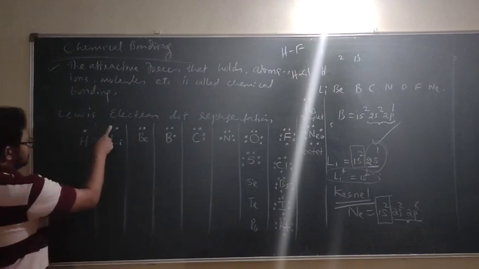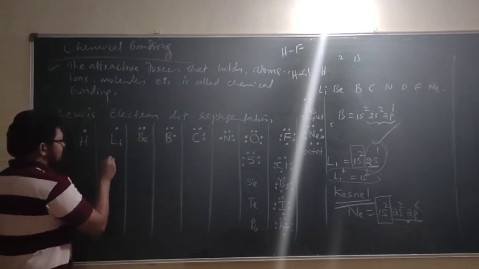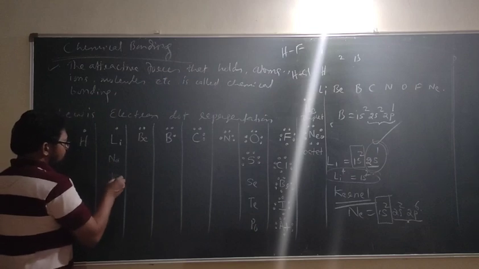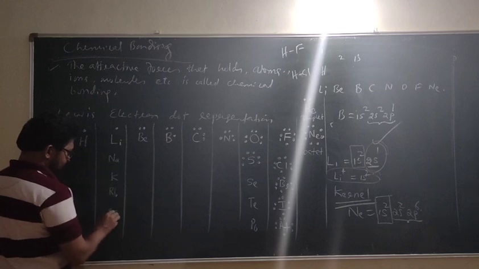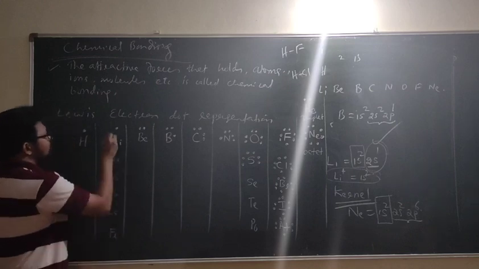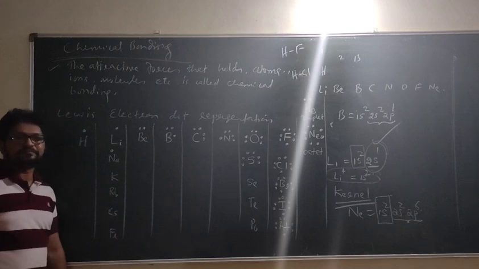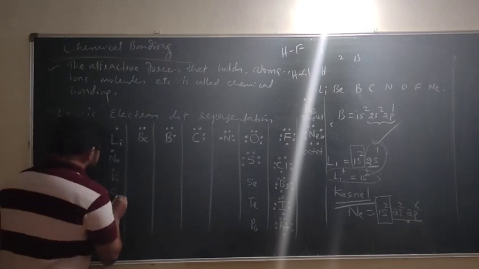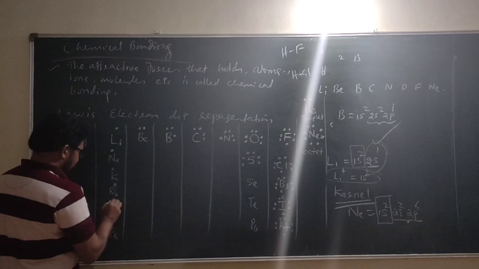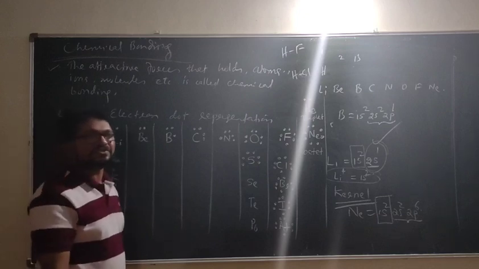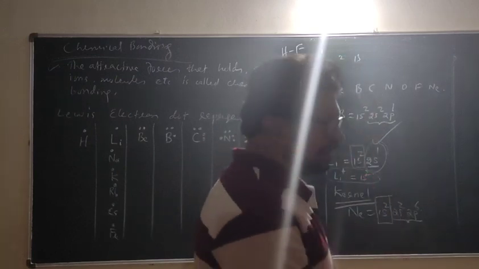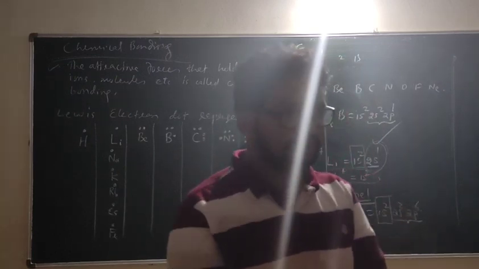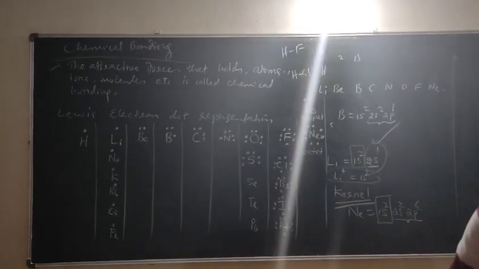Can you write the electron dot structure for alkali metals? Lithium, sodium, potassium, rubidium, cesium, francium. Since I know lithium, I know sodium, potassium, rubidium, cesium, francium. So this one point I think you have to learn now. Correct? So all of you can copy this electron dot structure.